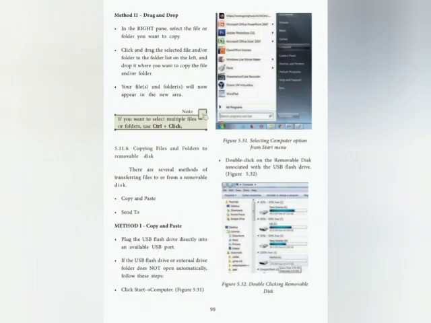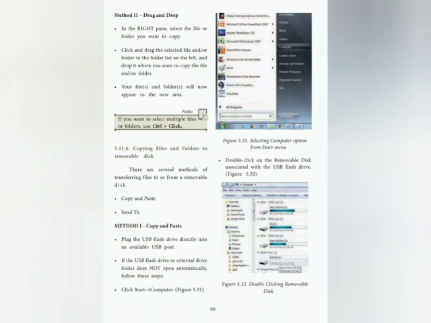Method 2, drag and drop. In the right pane, select the file or folder you want to copy. Click and drag the selected file or folder to the folder list on the left and drop it where you want to copy the file or folder. Your files or folders will now appear in the new area.